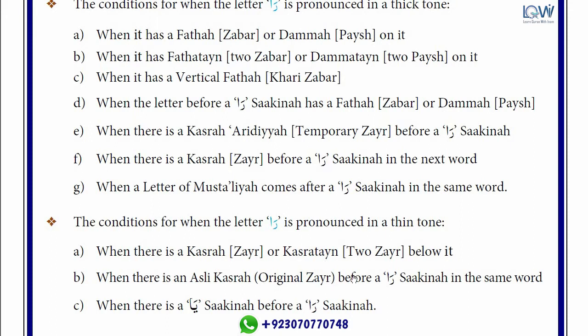So remember this thing: if zair comes before the raa sakina in the same word, then read with thin voice. But if zair comes before the raa sakina in the previous word, then read with thicker voice. So this one: when there is a yaa sakina before the raa sakina, if you see yaa sakina anywhere before the raa, then raa will be read with thin voice.